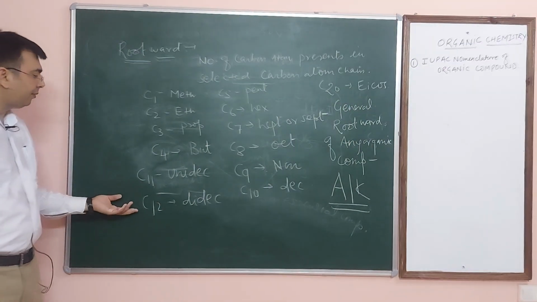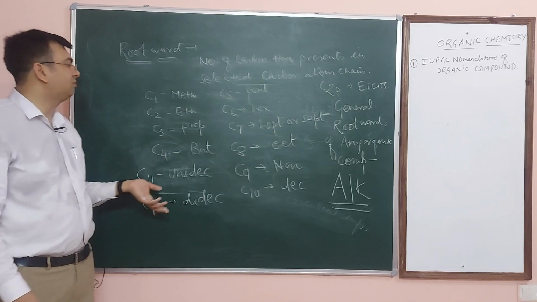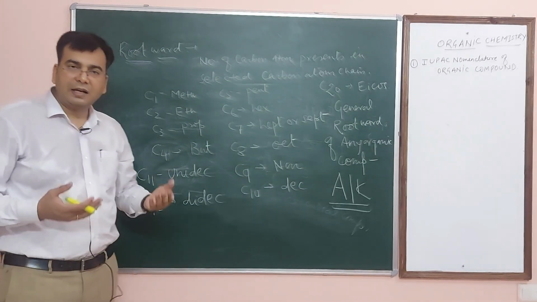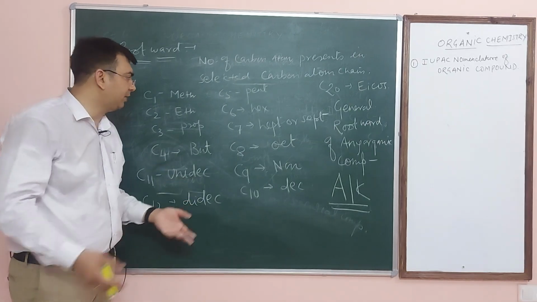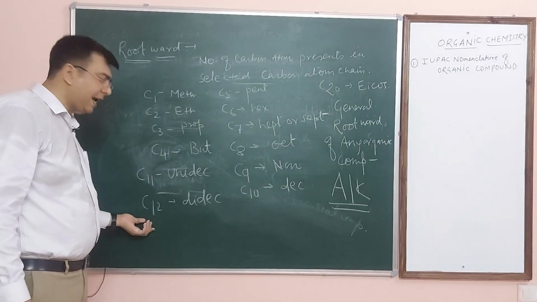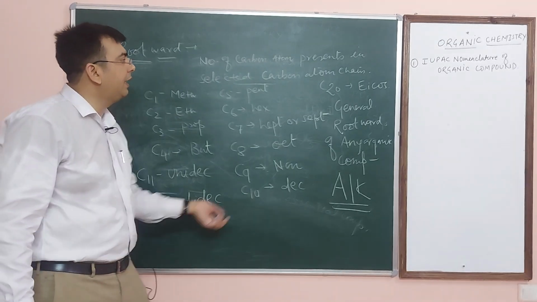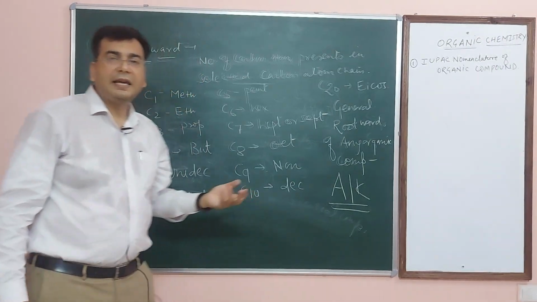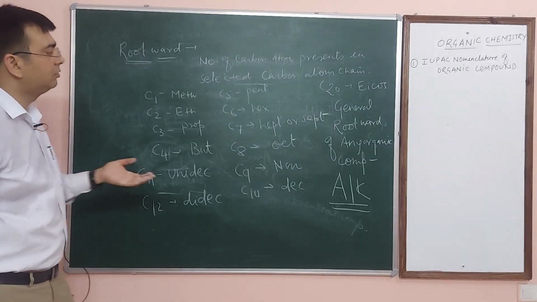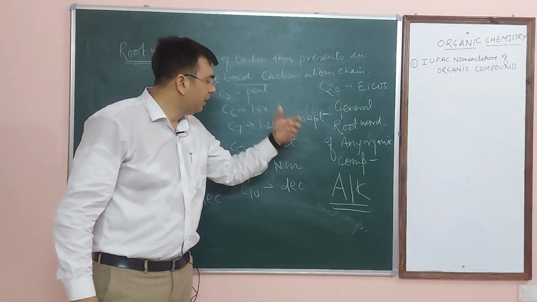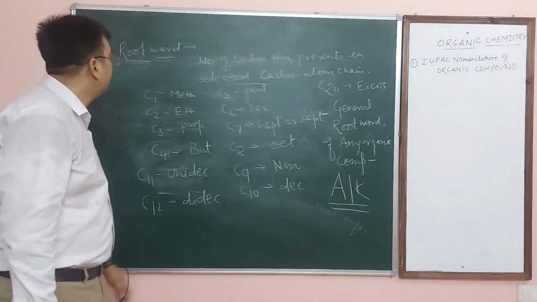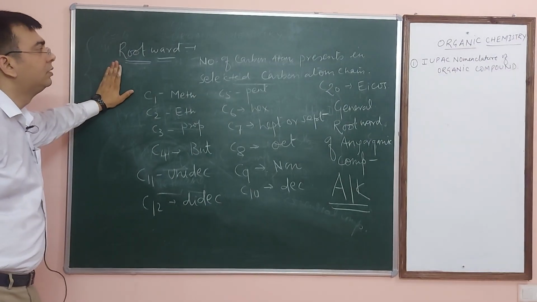So if you know up to 12 carbon atoms, I think you will generally not get compounds with more than 12 carbon atoms in class 11, class 12 or any competitive exam. Unidec, didec, tridec, tetradec, pentadec, icos, tricon, 30, tetracon. Getting it or not? So for 100 carbon atoms or 1000 carbon atoms, the general root word of any organic compound is alk. So this is the root word.